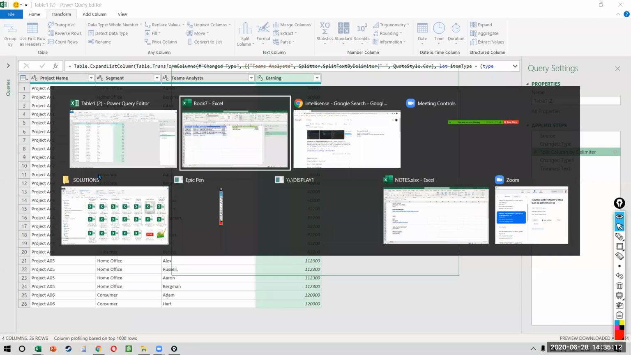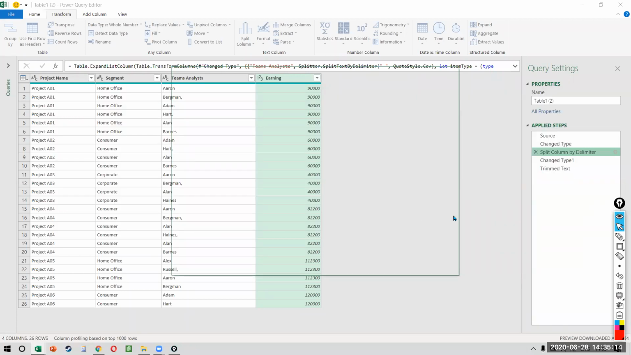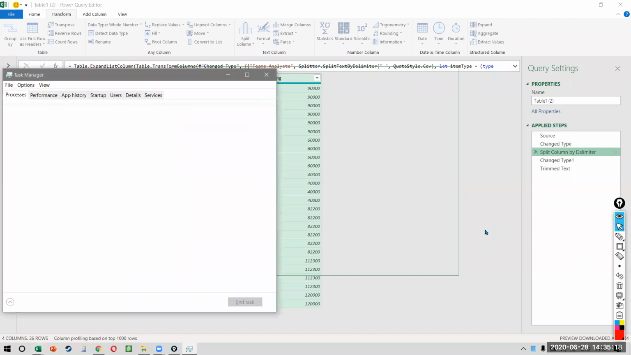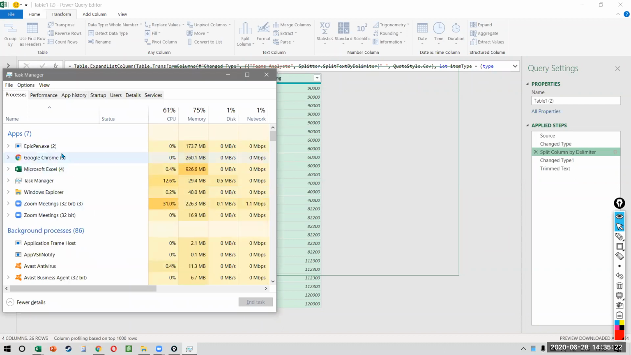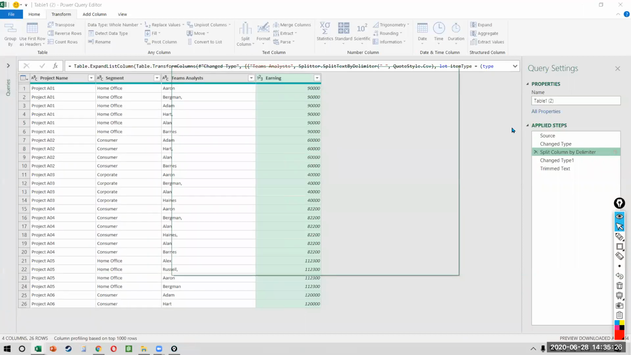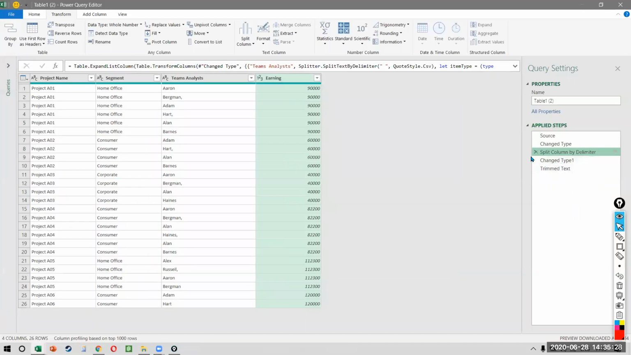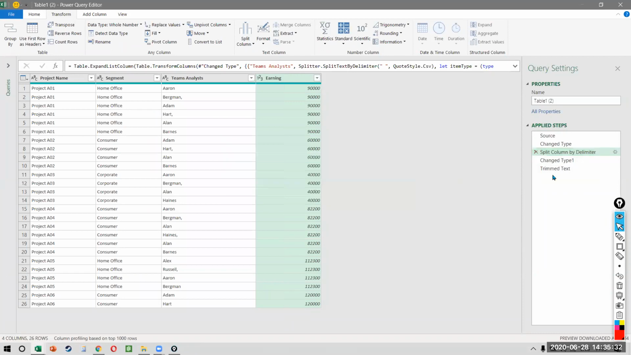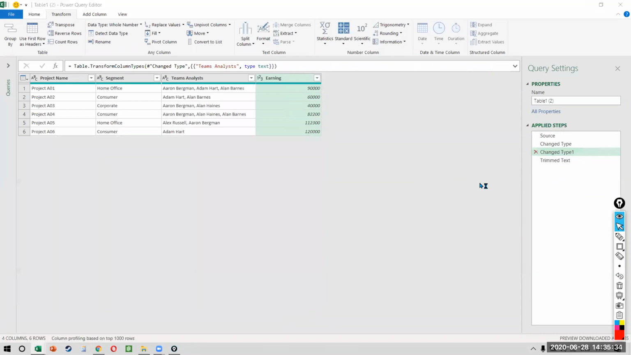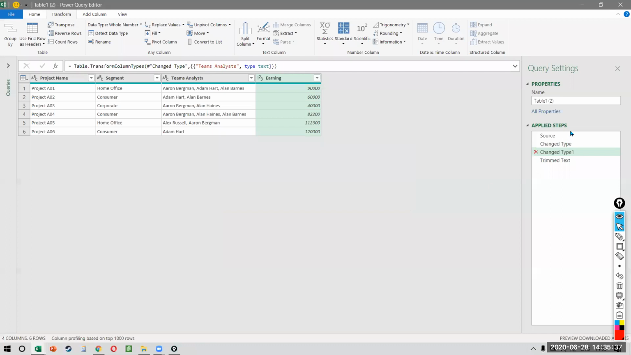Oh, Excel is crashing on me. Okay, that's not good. 926 centimeters, clearly not right. And I hope it works. One second, everyone. I'll just do that once again.